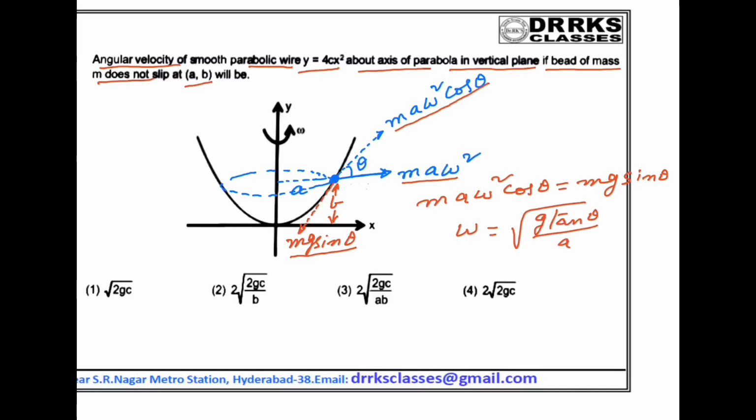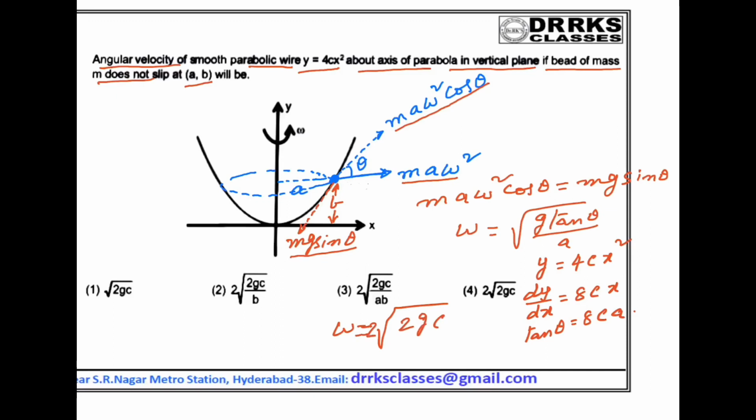Then how do you find tan theta? It is given that y is equal to 4c x square. So dy by dx is equal to 8c x. This dy by dx is nothing but tan theta at that position, which is 8ca, where x is equal to a. So substitute tan theta, and you will get omega is equal to 2 into root gc. This is the answer.